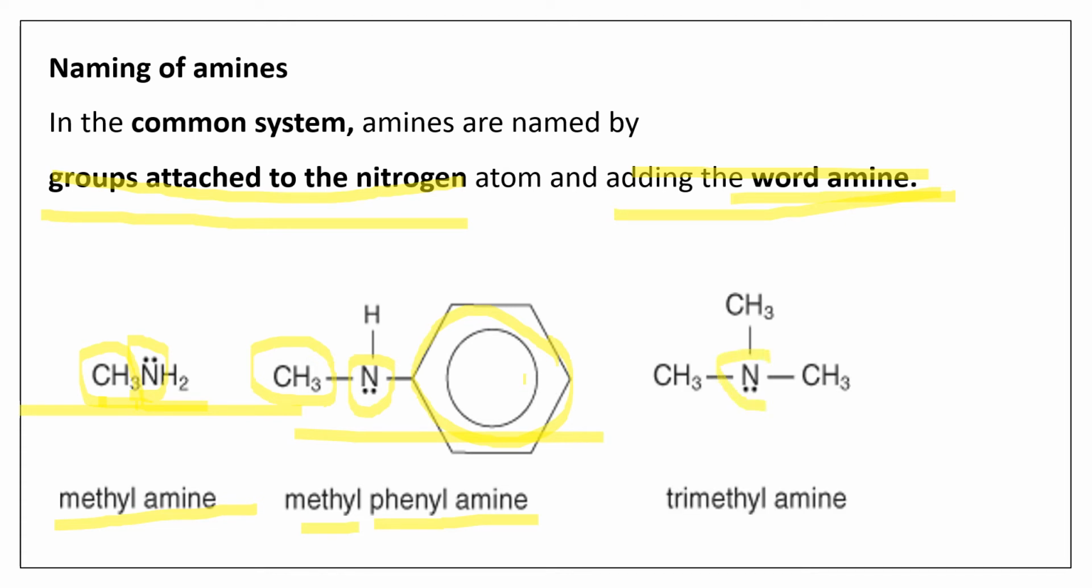Okay. So there is one more example. Now there are three alkyl groups linked to the nitrogen here. So this belongs to which class? This is a tertiary amine. Because there are three methyl groups, we call it trimethyl and add the word amine. So the name of this amine is trimethylamine. Okay, so this is the common system of naming the amines.